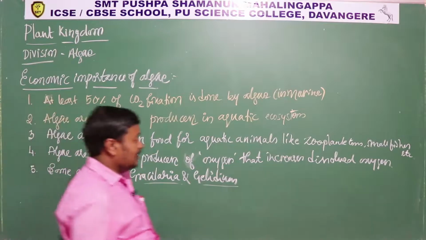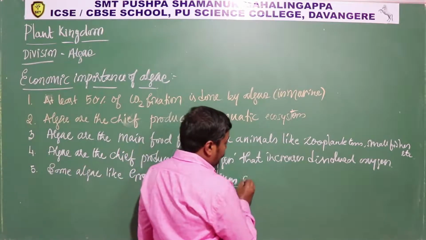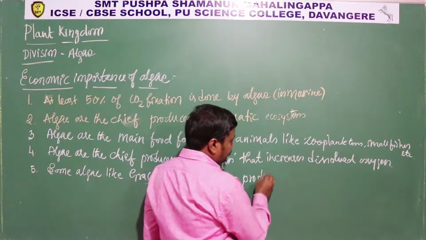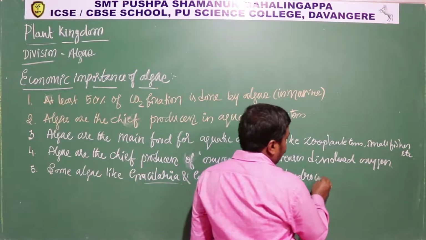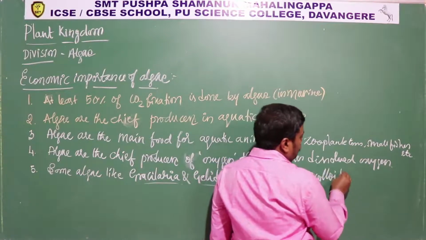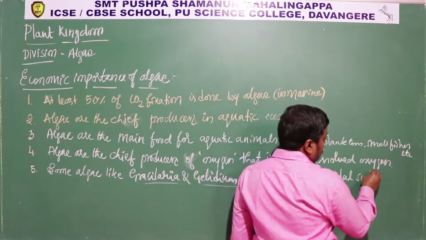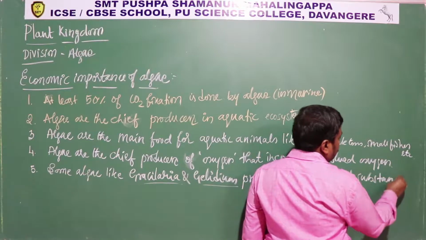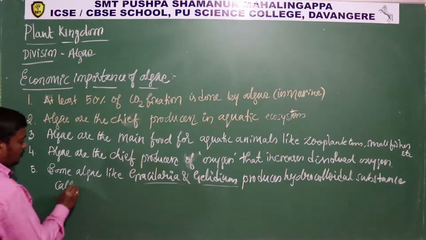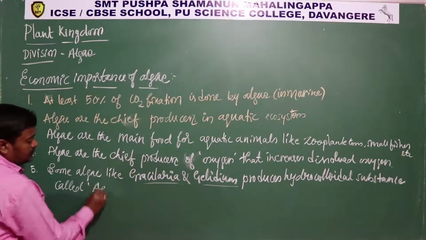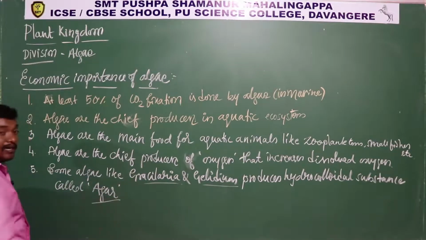Some algae like Gracilaria and Gelidium produce hydrocolloidal substance called agar.